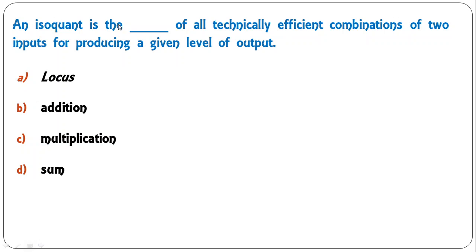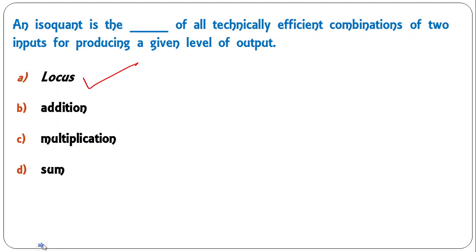An isoquant is the dash of all technically efficient combinations of two inputs for producing a given level of output. It is the locus of all technically, locus means connecting points, those dots which are efficient combinations of labor and capital, if you take that give you a given level of output. So A is the correct answer here. It is not addition, multiplication or sum, but it is the locus of connecting points.